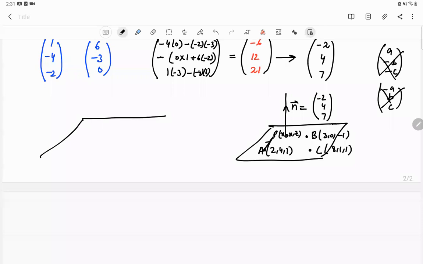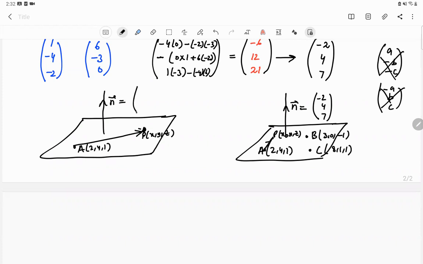I redraw this vector again for you, and I only draw point A, which is 2, 4, 1, and then a general point P, X, Y, Z. AP is a vector which is lying in the plane, and N is a vector perpendicular to the plane, -2, 4, 7.